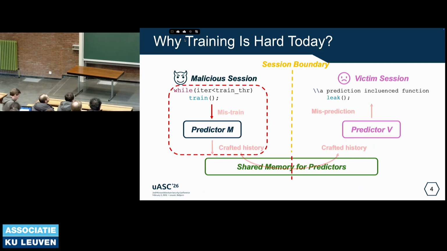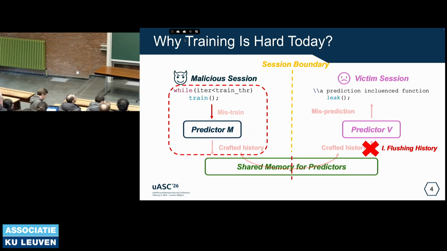There are three types of major mitigation to prevent this kind of attack. First is flushing the history, such as Intel IBPB: on context switch, the system may flush the state of the predictor. The second is domain isolation: some predictors may add a context-related tag to prevent entries from being shared. And the third is adding complexity to the training, such as adding noise to the prediction on context switch, or randomizing the predictor between different security domains.